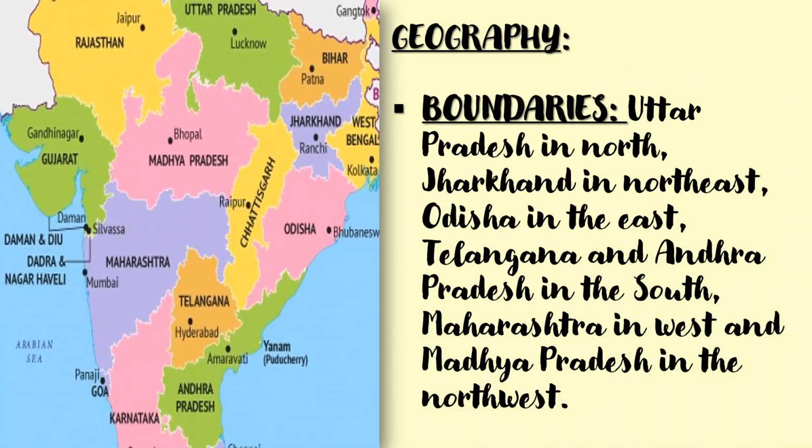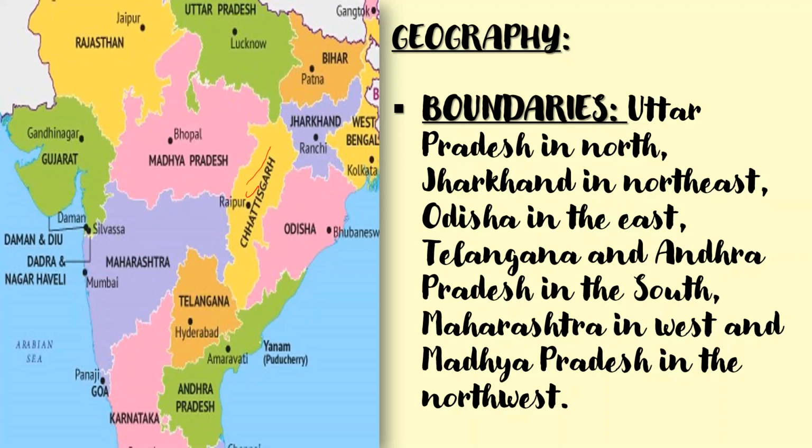Now about the geography of Chhattisgarh. You can see this is Chhattisgarh here in yellow. Raipur is the capital here, and so many states share a boundary with Chhattisgarh.